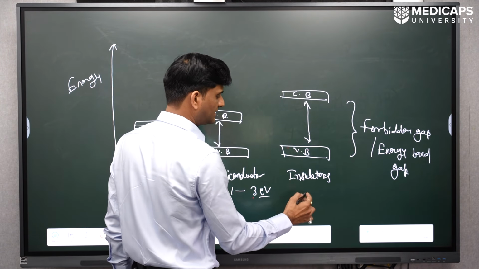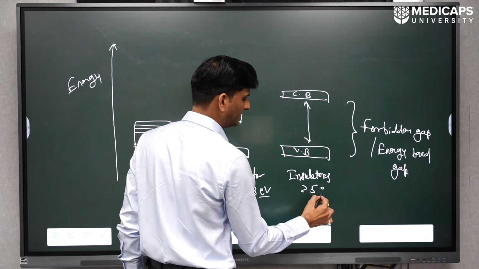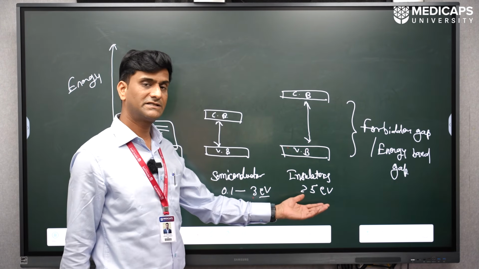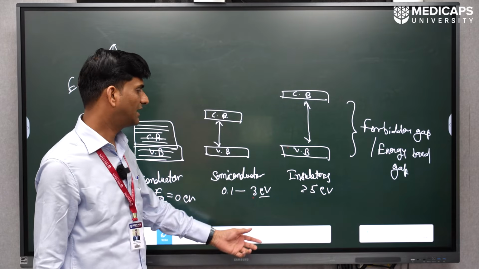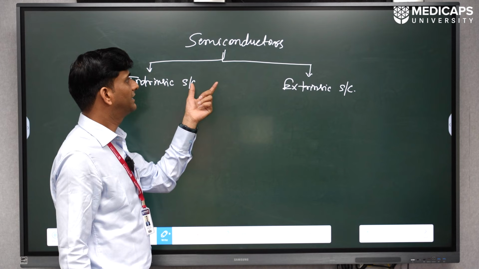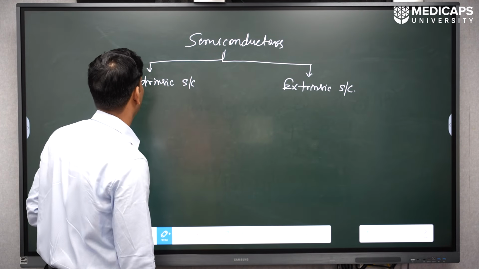And for insulators, this ranges greater than 5 electron volt. As I already told, examples are rubber, plastic, wood, diamond. All of these have a very, very large band gap. Okay, now we discuss the semiconductor materials in detail.